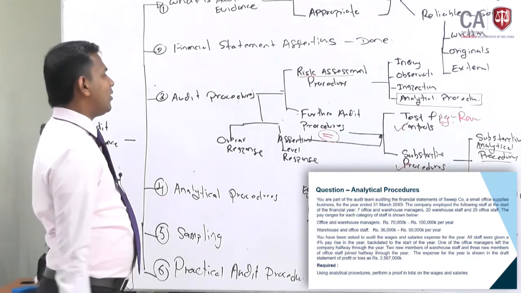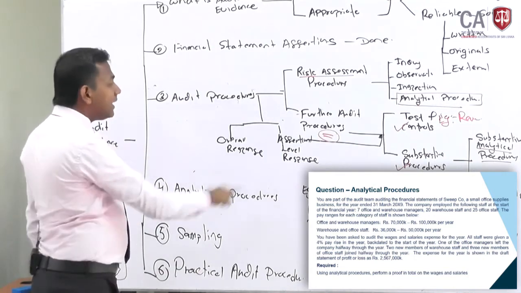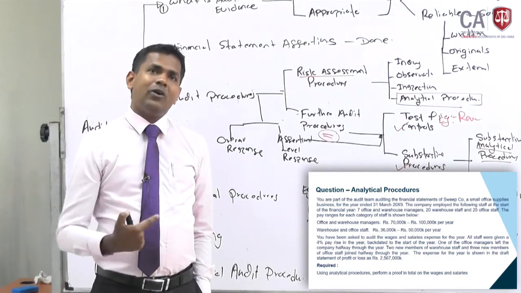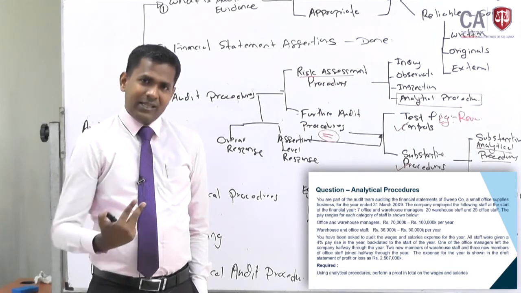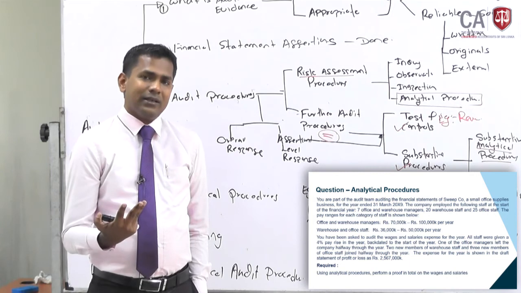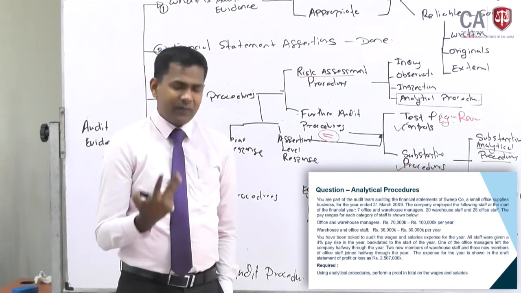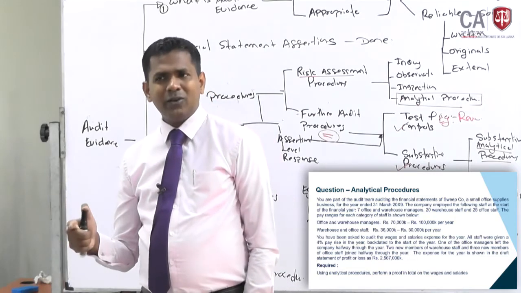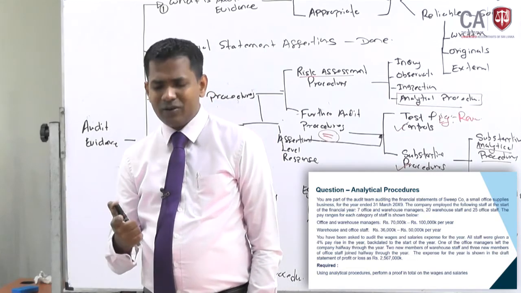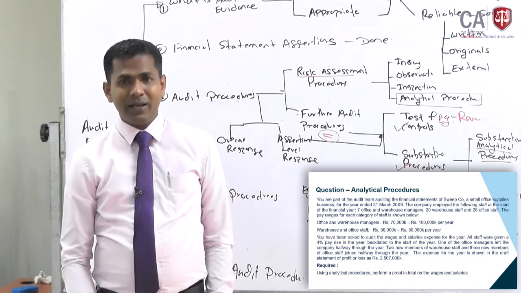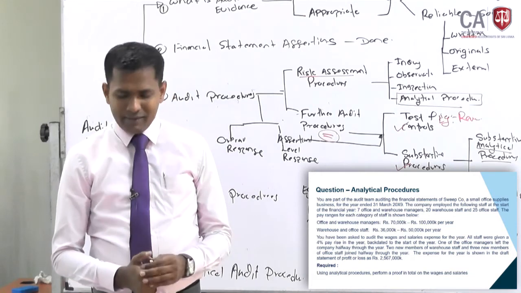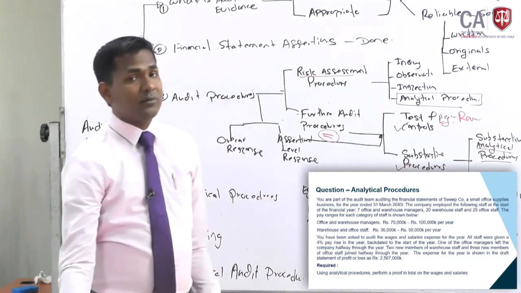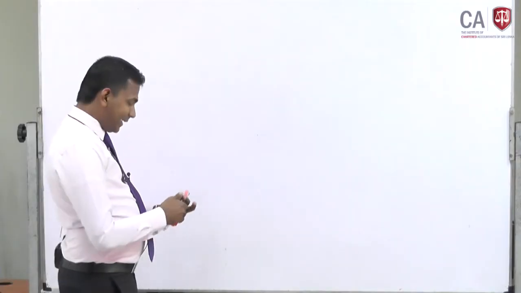What is this practical audit procedures? Now these are the theory behind the auditors. These are the theory that the auditors have in mind when they are practically doing the work. So in your BL5 syllabus we are not much focusing on practical audit procedures, but you need to have a basic understanding of that. Even in your study text we don't have many things from the practical side, but I will take you through about 10 to 15 minutes for the practical side of the auditing. Right, this is practical audit procedures.